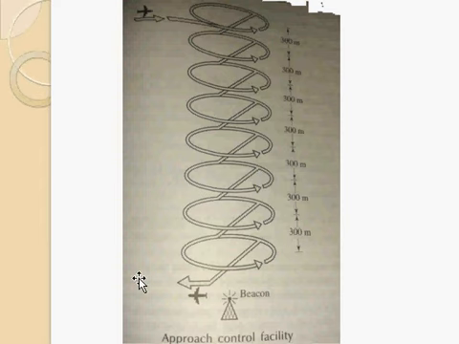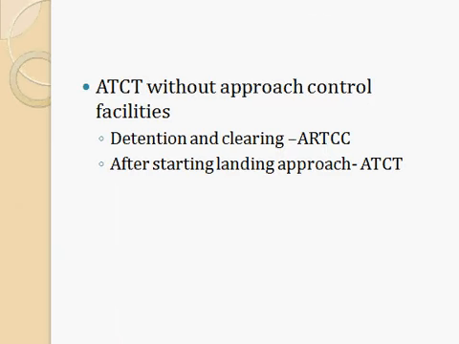Once the first aircraft has landed, the other will slope down to this area and circle here, and once the runway is cleared, it will land like this. Then the other aircraft will come to this position. So the aircraft will be circling at a vertical distance of 300 meters in the holding fix. It is provided in the case of airports with approach control facility. If approach control facility is not provided, all the clearances will be given by the control centers itself, and only after starting the landing will the control towers take over the guidance or control of the aircraft.